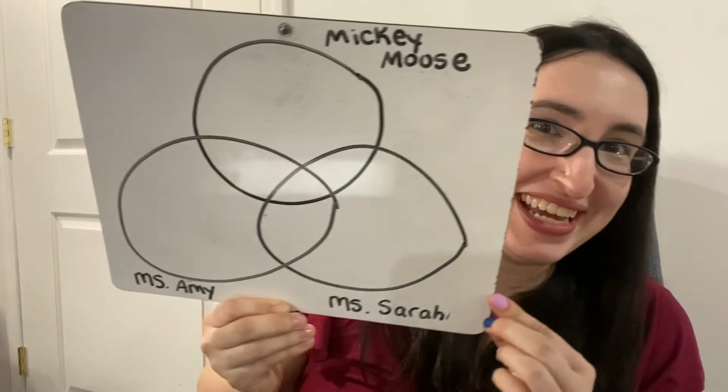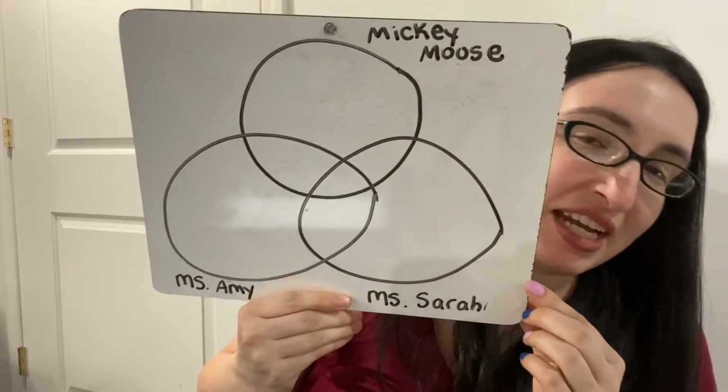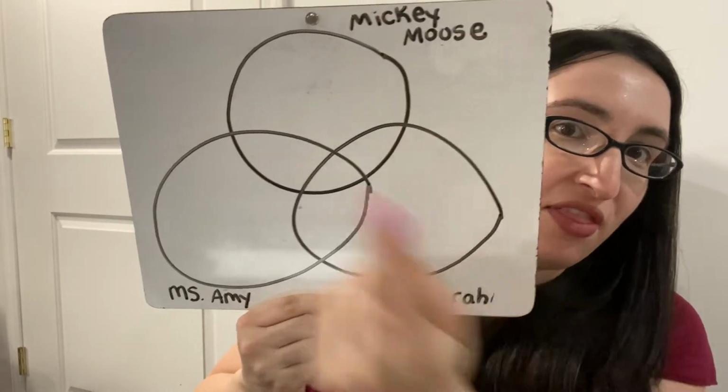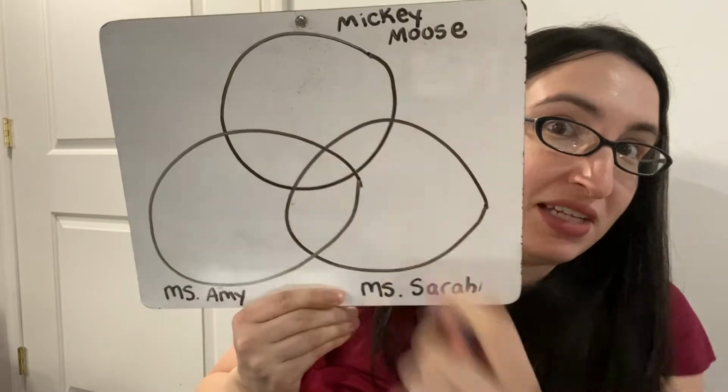So I took 3 people that you know very well. The first is me, the second is Miss Amy, and the third is a character called Mickey Mouse. And so these are the best circles that I could draw. This circle is for Miss Sarah, this circle is for Miss Amy, and this one on top is for Mickey Mouse. Let's compare those 3 people.